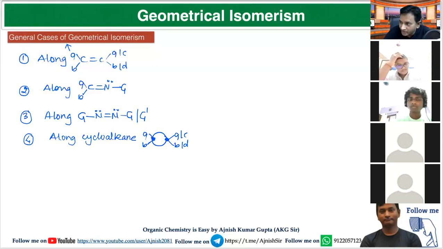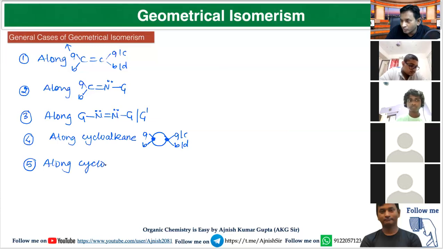It may be nearer at the 1,2 position. It may be farther at the 1,4 or 1,5 position. No matter. And last one, along cycloalkene. When you are going to see cycloalkene, the carbon-carbon double bond is present in the ring.